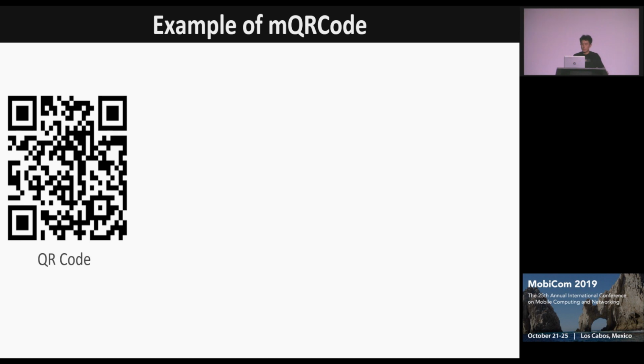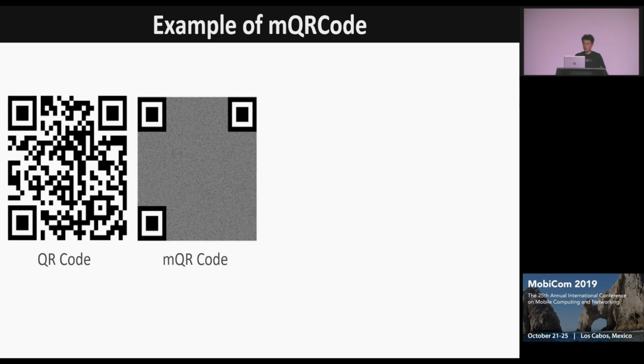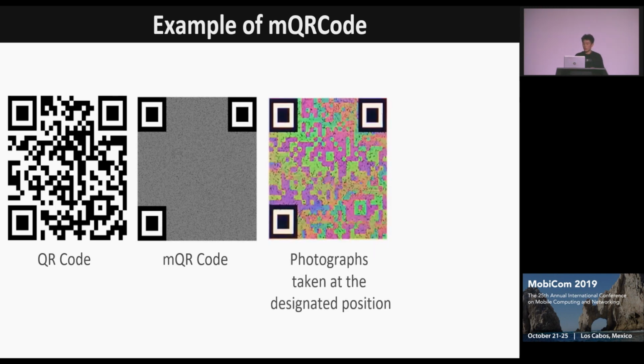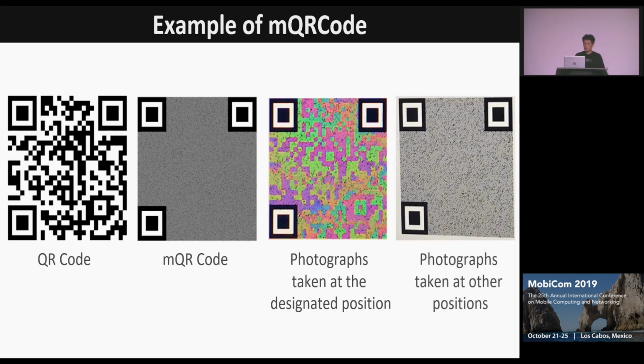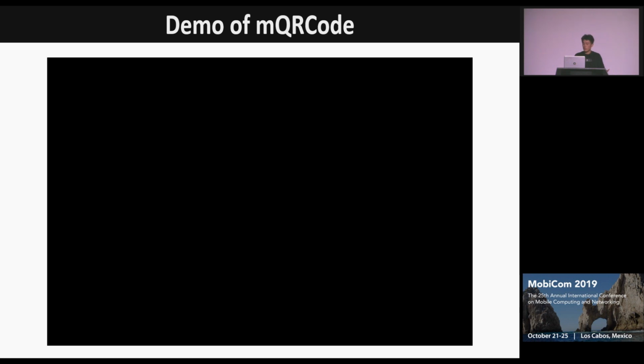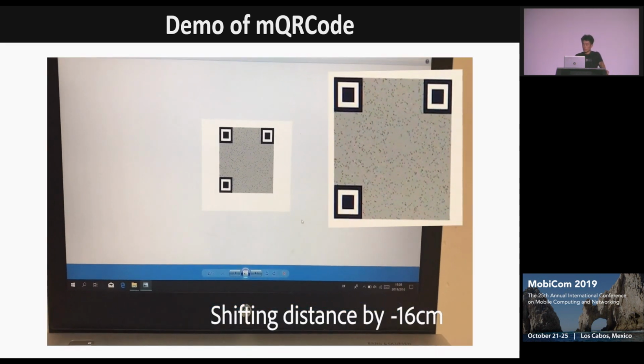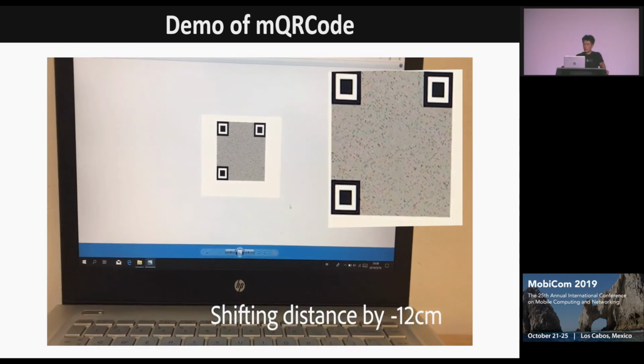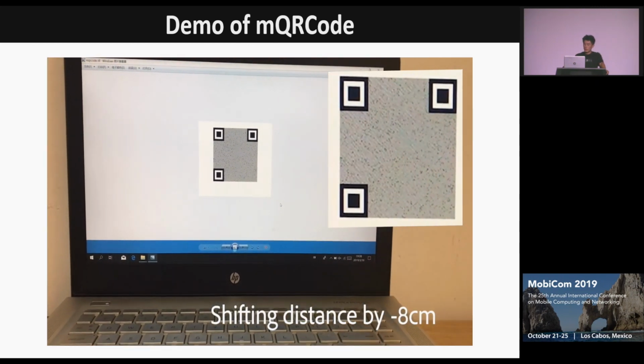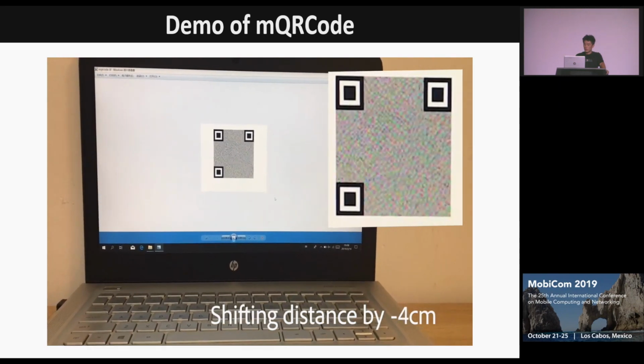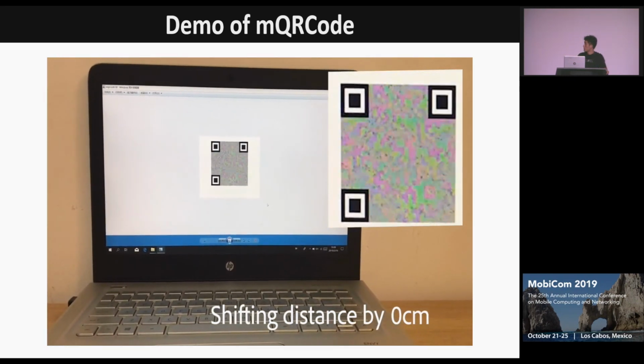So here we give an example of the mQR code. The first figure shows the original QR code, and the second is the encrypted QR code. And when we capture at the correct distance and angle, the original QR code is revealed as shown in this one. And when the camera is in other positions, the original QR code is not revealed. And this is a demo video of our mQR code. We change the distance between the camera and the display. So when the camera is in the correct position, the original QR code can be recovered.